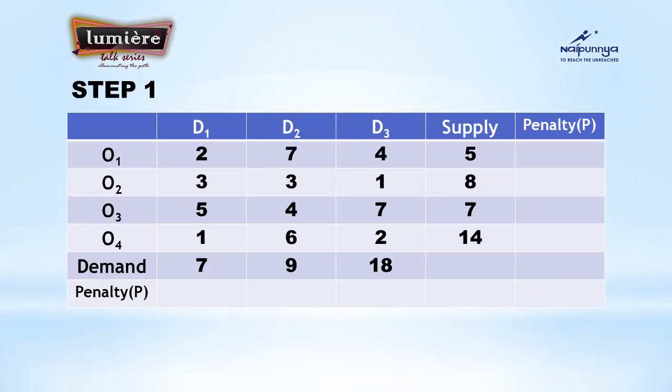Next, what you have to do in this method is add an additional row and column with the name penalty. Penalty means subtracting the smallest 2 elements from each row and column. See in this example, in the first row, the smallest 2 elements are 2 and 4. No need to take the negative values. 4 minus 2, it is 2, that is your penalty. I just highlighted it in red color so it will be easier for you to differentiate from supply and penalty. The same way, second row, the smallest 2 elements are 3 and 1. When you subtract, it is 2.